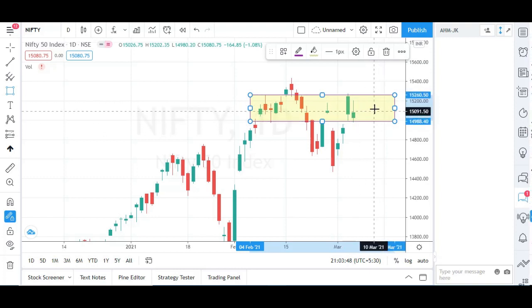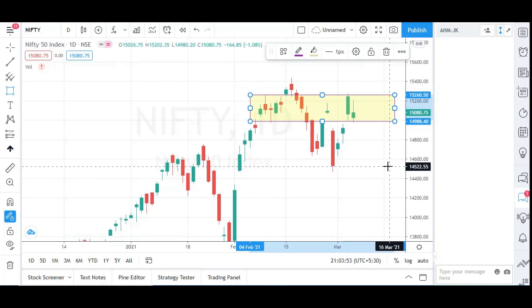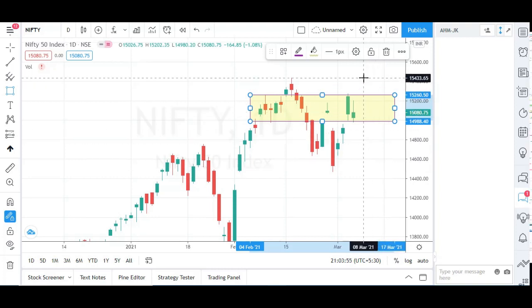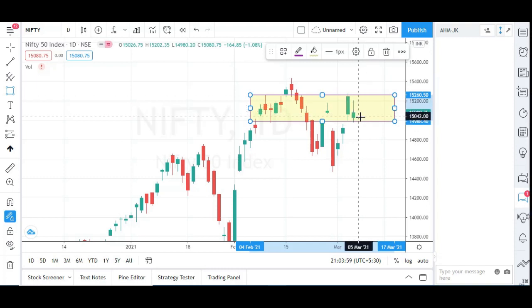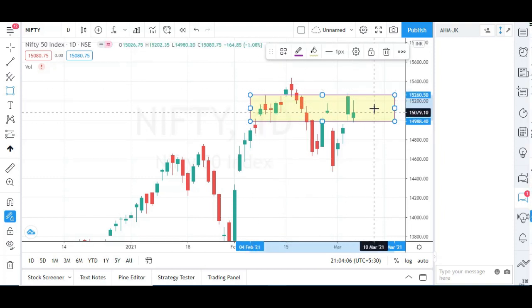If any of the ranges break, then we can look for the next support level on the downside and the next resistance level on the upside. So we have to look at these levels. I'm hoping that the market might trade between these two ranges for some time.